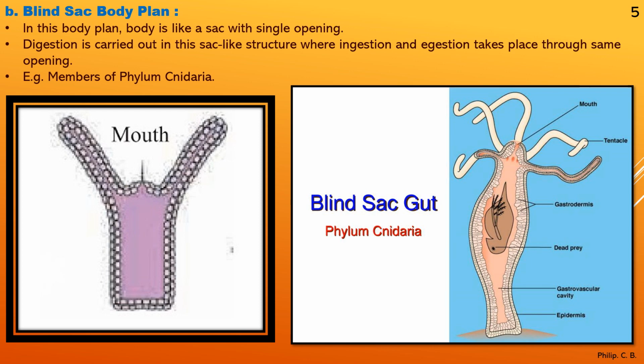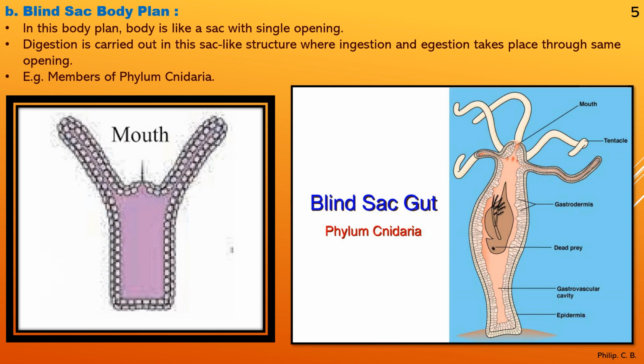When you use the terms ingestion and egestion, always understand the meaning of the term. If you understand the meaning, the concept becomes much easier. So ingestion means taking in of the food, whereas egestion means removing unwanted undigested food from the body. So here as you see, only the mouth is present, so through the mouth food enters inside and leaves outside. So there is only one opening. That is why the name given is blind sac body plan.